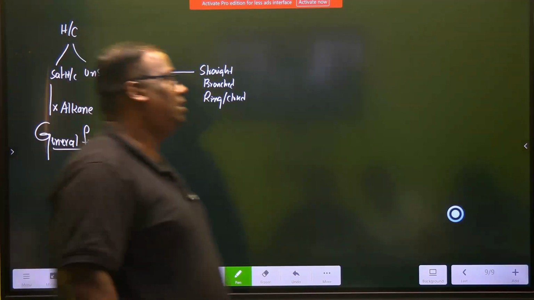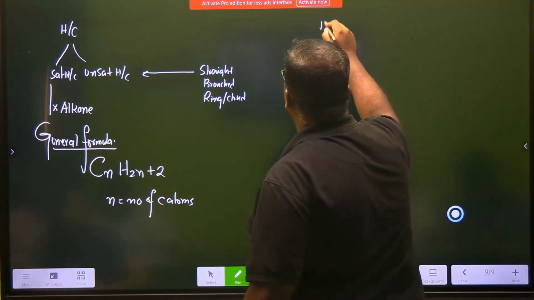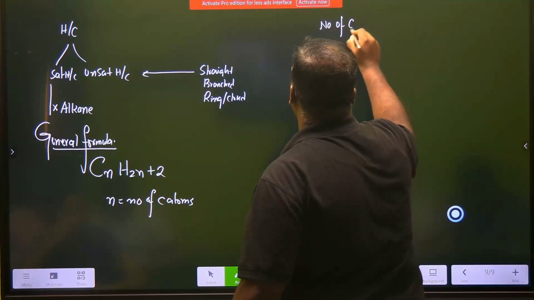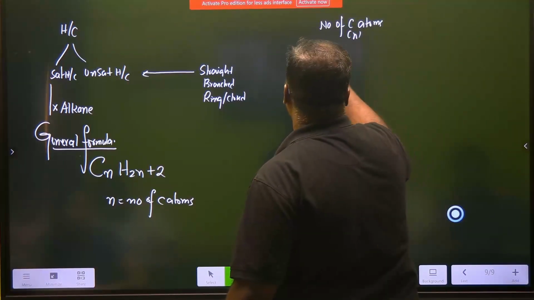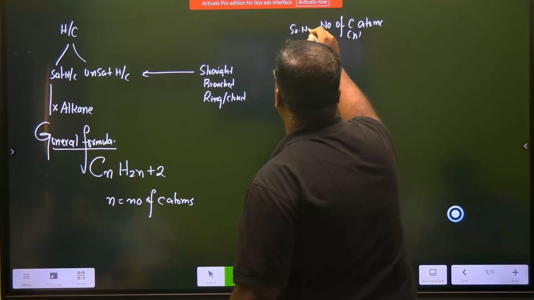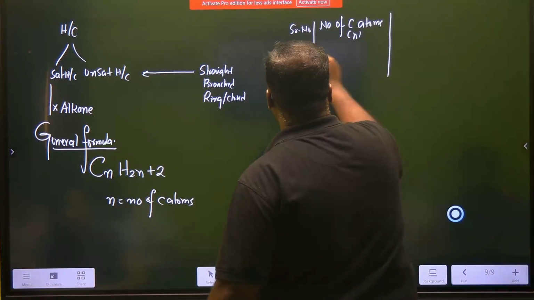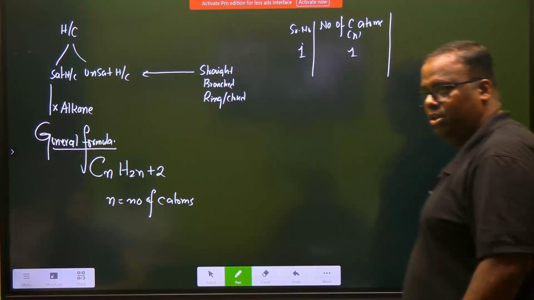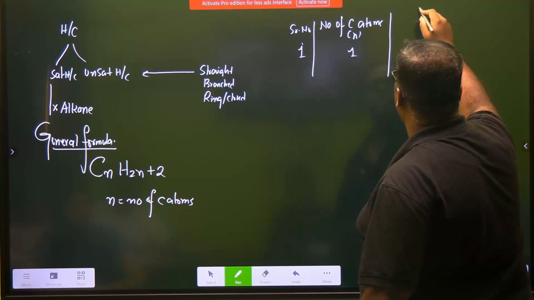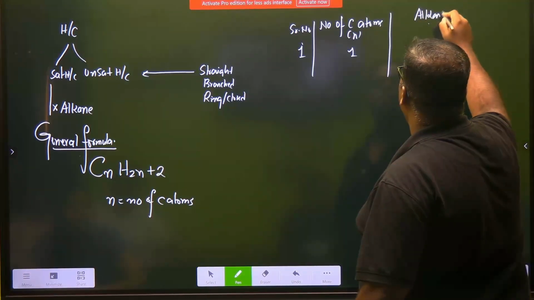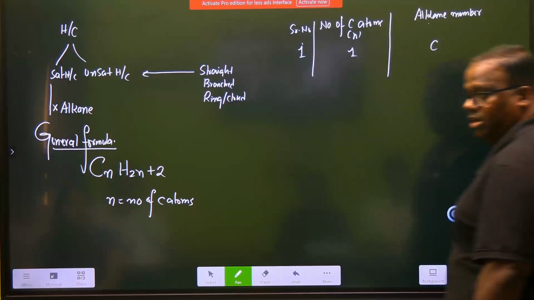Now see, the number of carbon atoms is known as n, and this is the serial number. Let us look at the first family where we have one carbon atom only, the first alkane member. One carbon atom only.